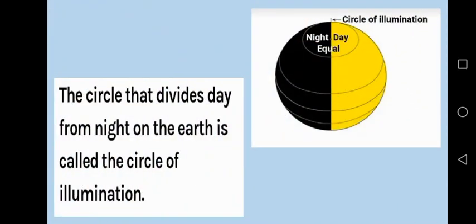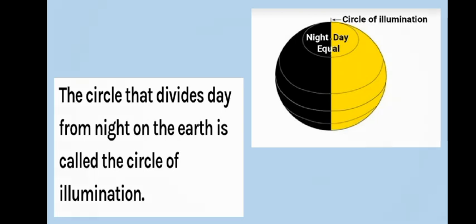In this slide you can see the image of circle of illumination, that the black portion and the yellow portion, it is night and day, and this circle of illumination divides this part into two equal halves. The circle that divides day from night on the Earth is called the circle of illumination.